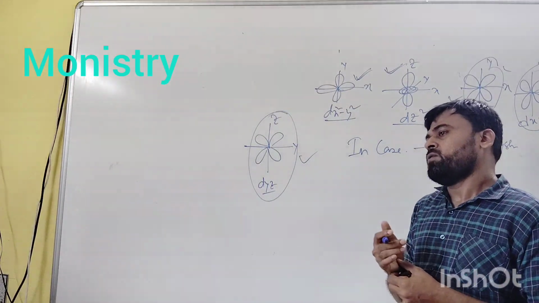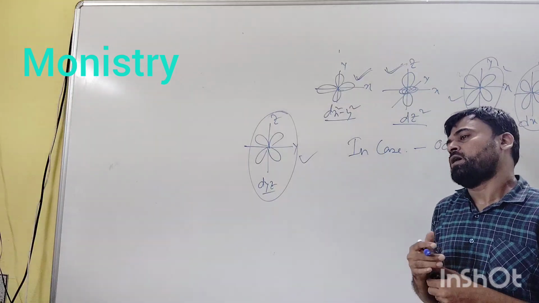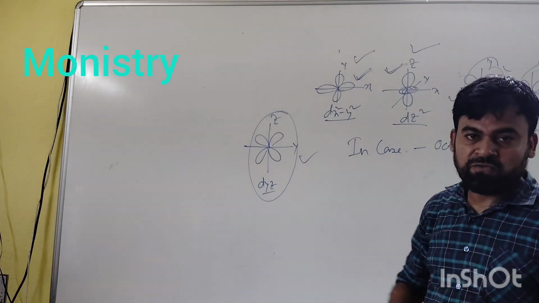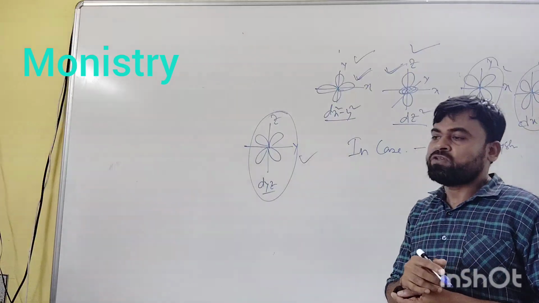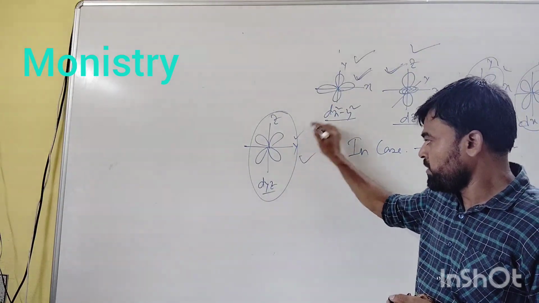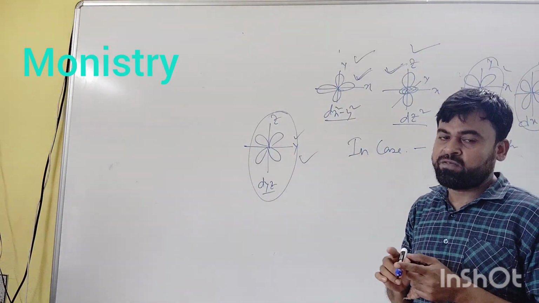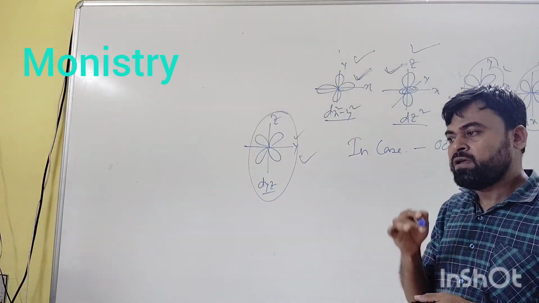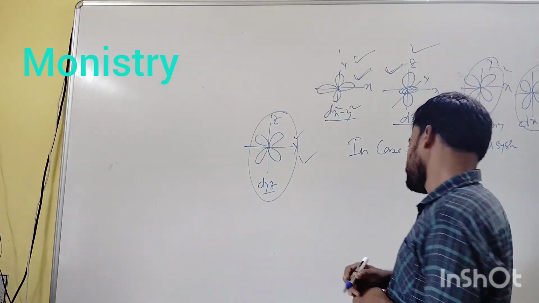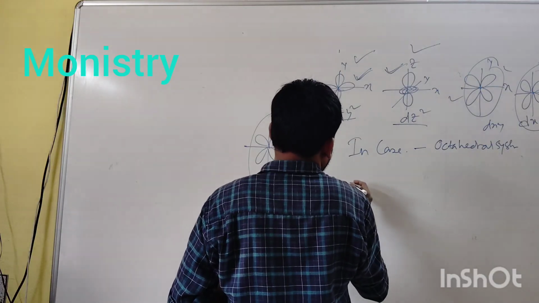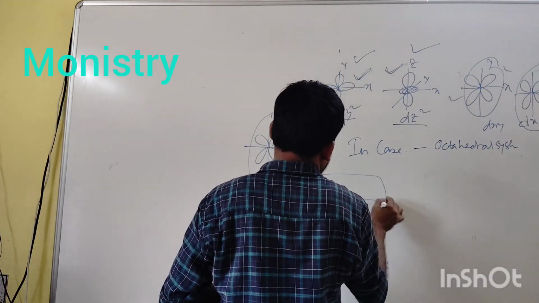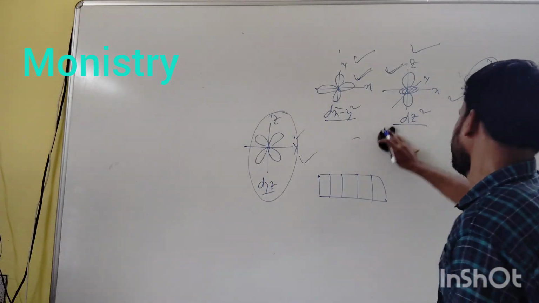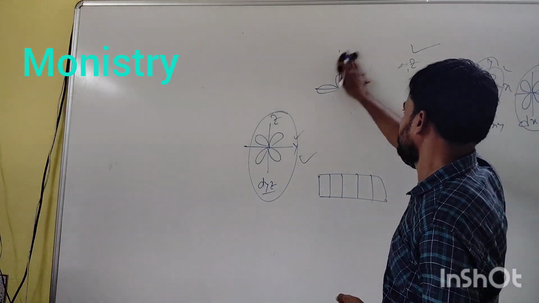So the metal ion's d orbitals having lobes along the axes, that is dx square minus y square and dz square, are highly energetic, and the d orbitals between the axes, that is dxy, dxz and dyz, these three are lower in energy. This is for the five d orbitals in the case of an octahedral system.